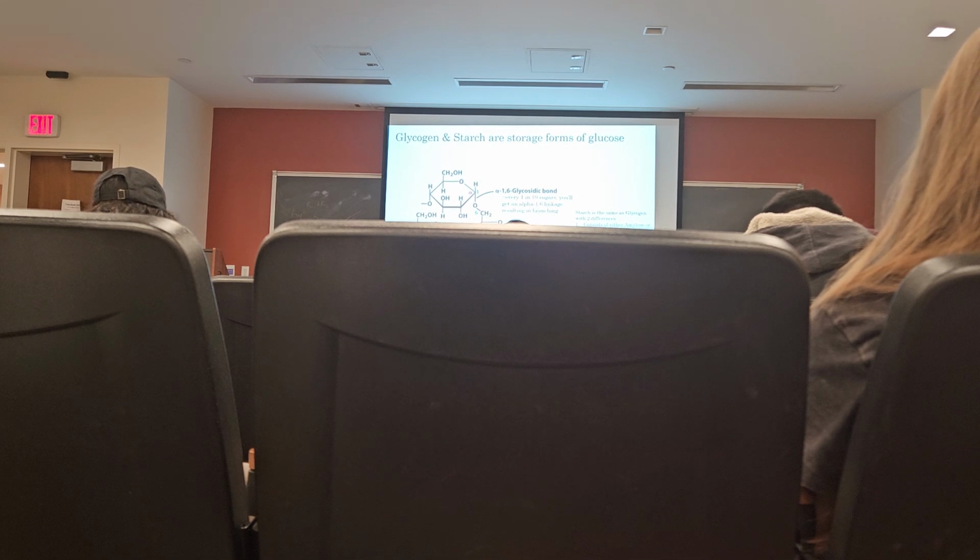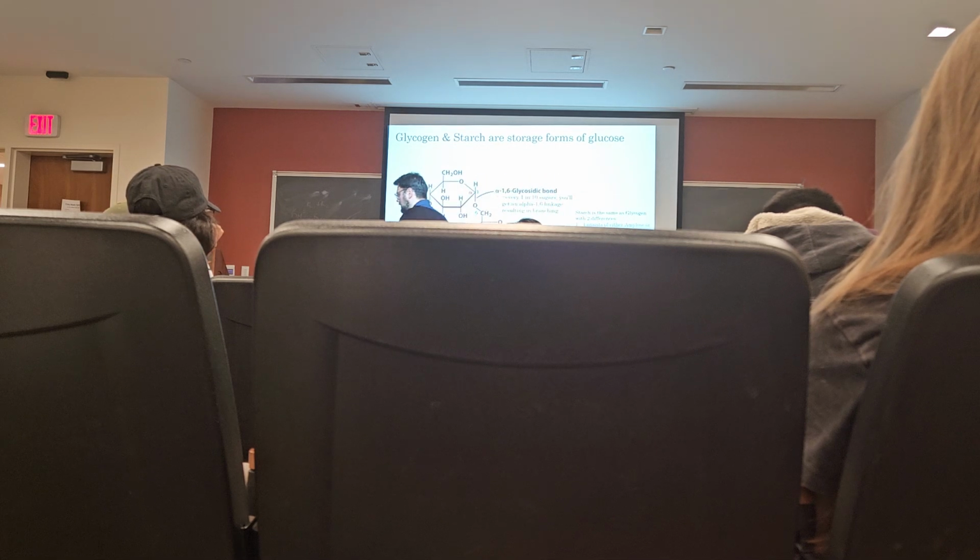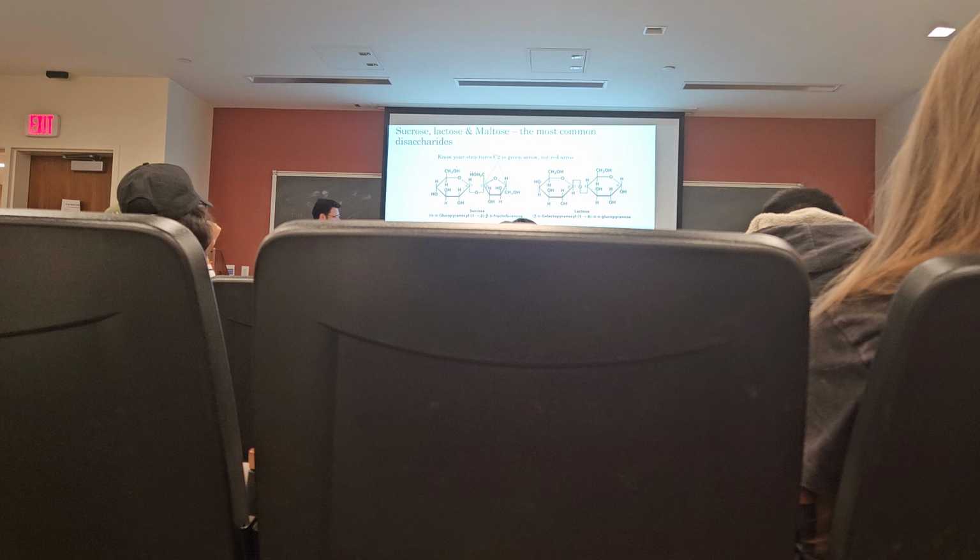So in animals, the storage form of glucose is again that glycogen, and glycogen has a very interesting topology. It's a branched polysaccharide made up of thousands or tens of thousands of glucose residues. The main chain of a glycogen molecule is made up of glucose residues linked in an alpha-1,4 configuration, so similar to maltose. Here, we have an alpha-1,4 linkage.